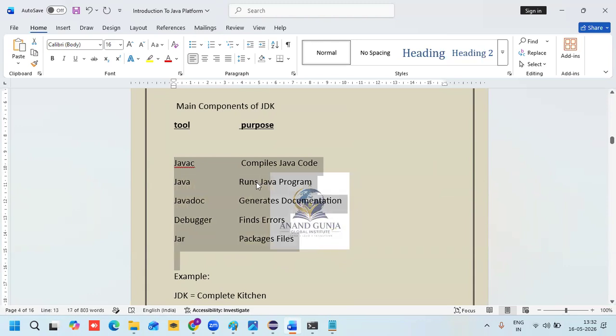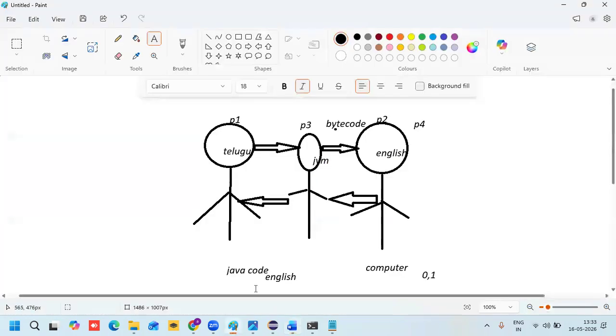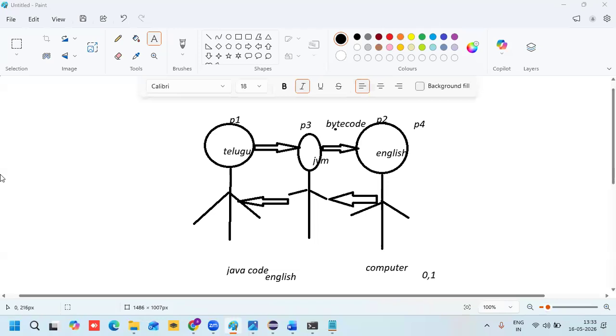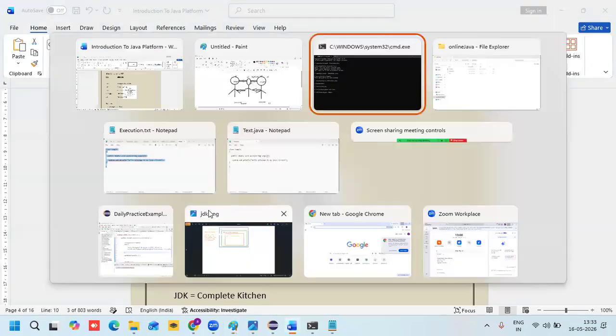Don't worry. So what will the javac command do? It compiles Java code using javac filename.java. What will java do? It runs the Java program. Okay, let me show you. Compilation is over now. Next, what should we do? We need to run the Java program. How to run Java? java space sample. What is my class name here?